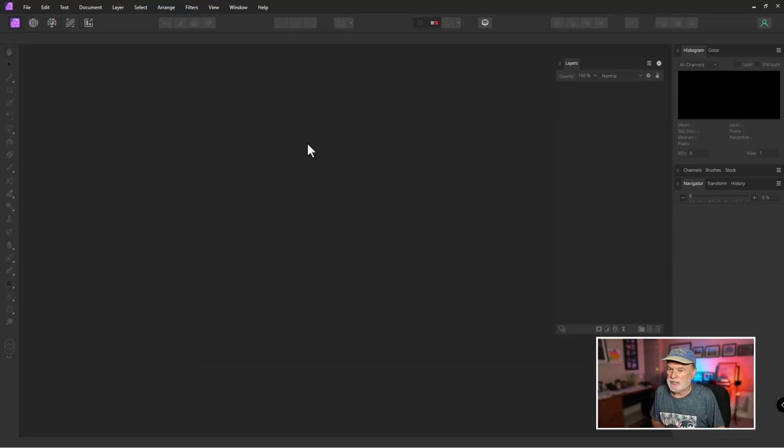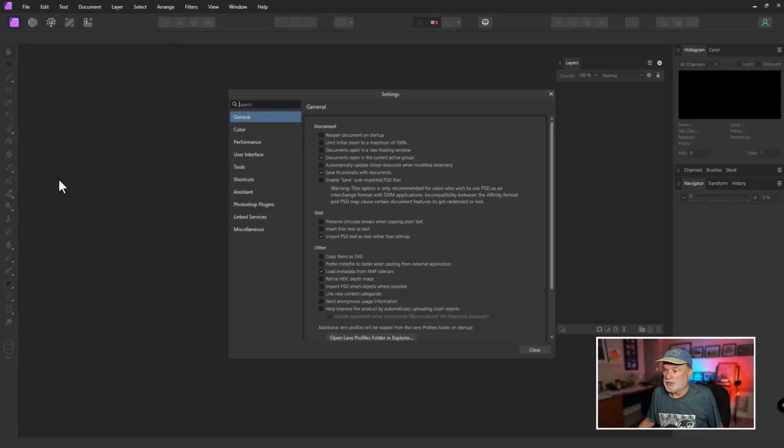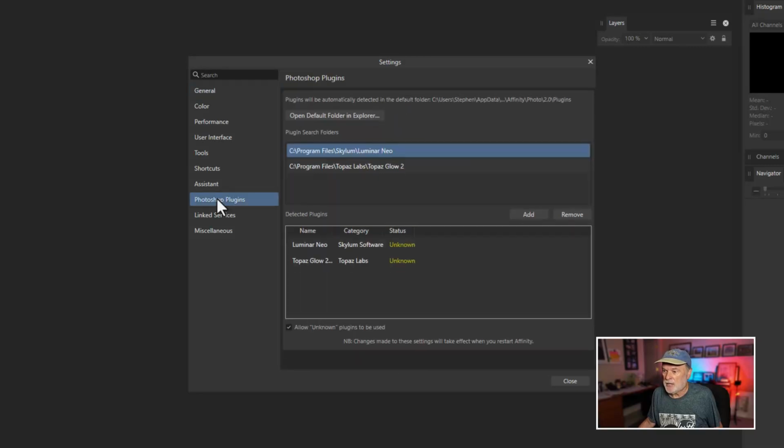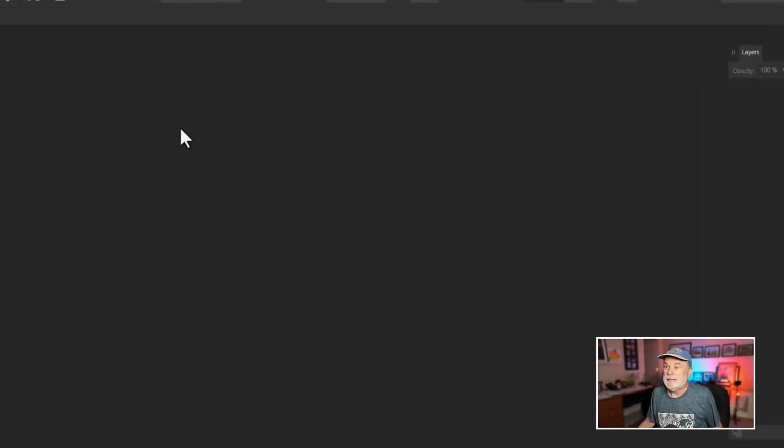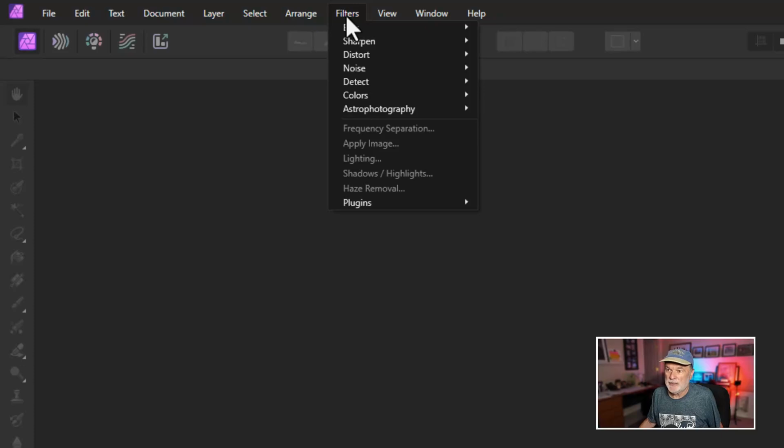Now, one of the things I do appreciate, as I mentioned before, is that there are shortcut keystrokes, some of them that work here that also work in Photoshop. Let's go back to edit for a moment and come down to settings just to take a preview under Photoshop plugins. There's the two plugins right here. So that's fine. So I'm going to close that out. And then if I go to the filter drop-down menu, come down to plugins right here, there's the Skylum software, there's Luminar Neo. Of course, I don't have an image open, so it's not activated. And Topaz Labs. Okay, Topaz Glow. We'll see if that's going to activate and work.